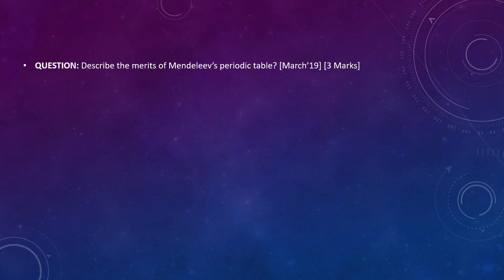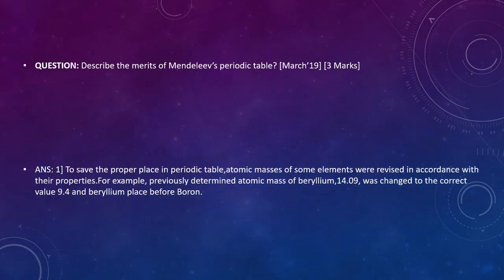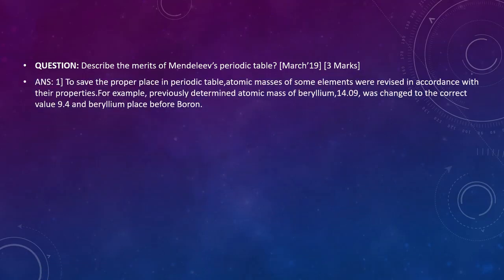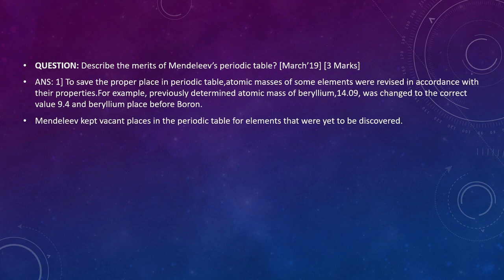Now this is the question asked in March 2019 for 3 marks. The question is, describe the merits of Mendeleev's periodic table. Merits means what are the advantages? You know that to give a proper place in the periodic table, the atomic masses of some elements were revised in accordance with their properties. For example, beryllium, whose atomic mass was previously 14.0, was corrected to 9.4 and placed before boron.